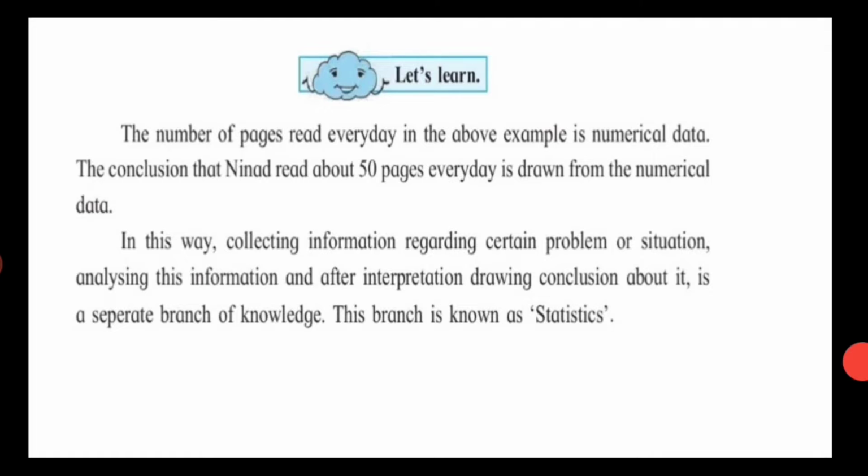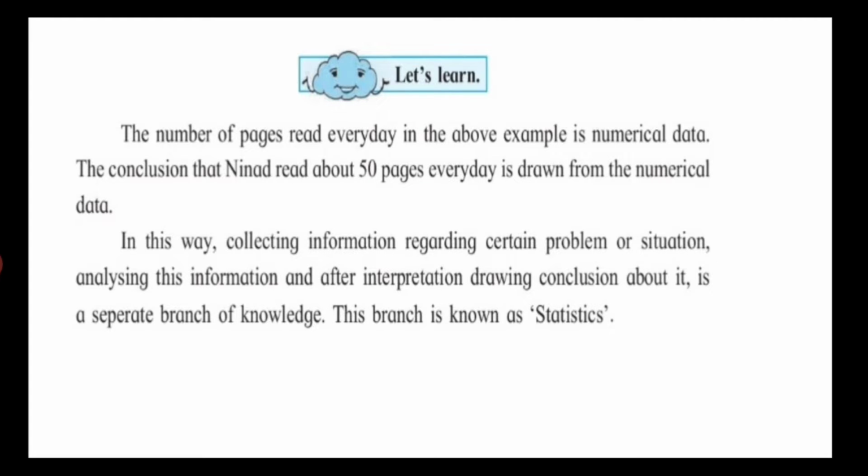Let's learn. The number of pages read every day in the above example is numerical data. I told you, the information given in numbers is known as numerical data. The conclusion that Ninad read about 50 pages every day is drawn from the numerical data. In this way, collecting information regarding a certain problem or situation, analyzing this information and after interpretation drawing a conclusion about it is a separate branch of knowledge, and this branch of knowledge is known as statistics.